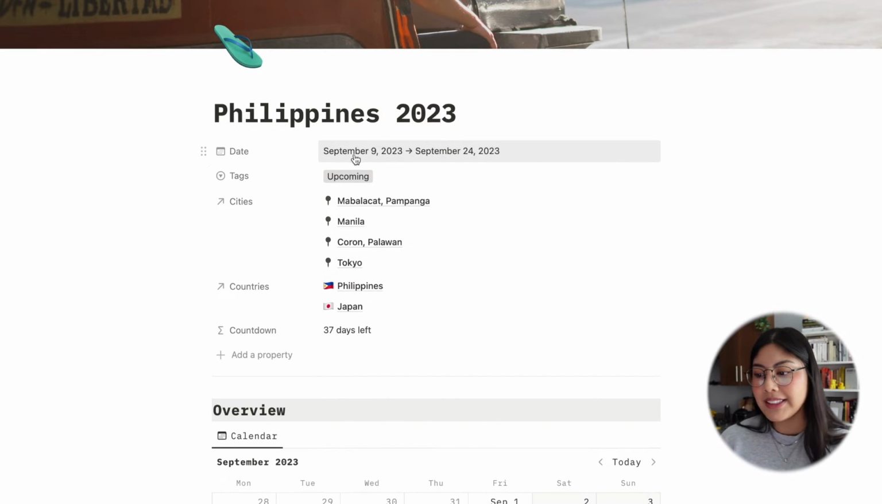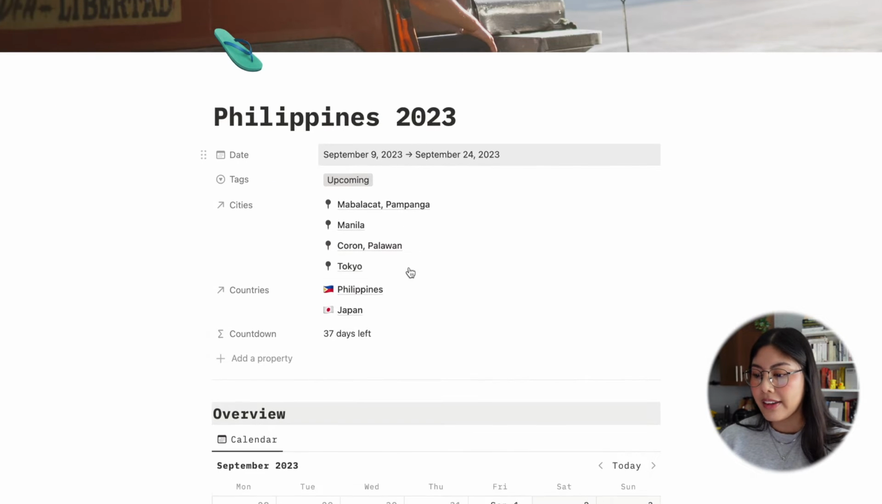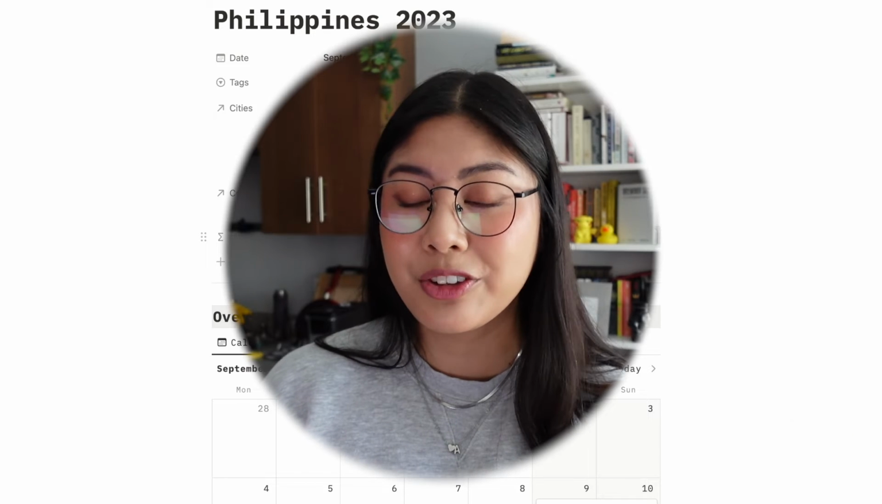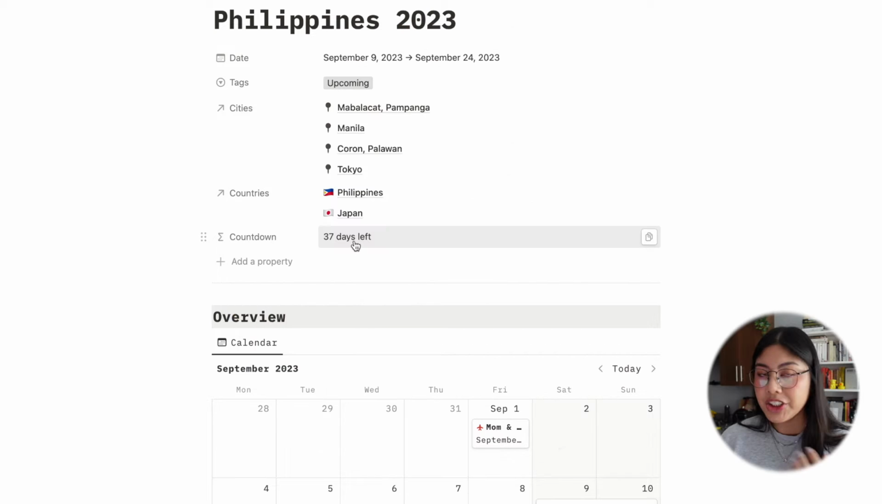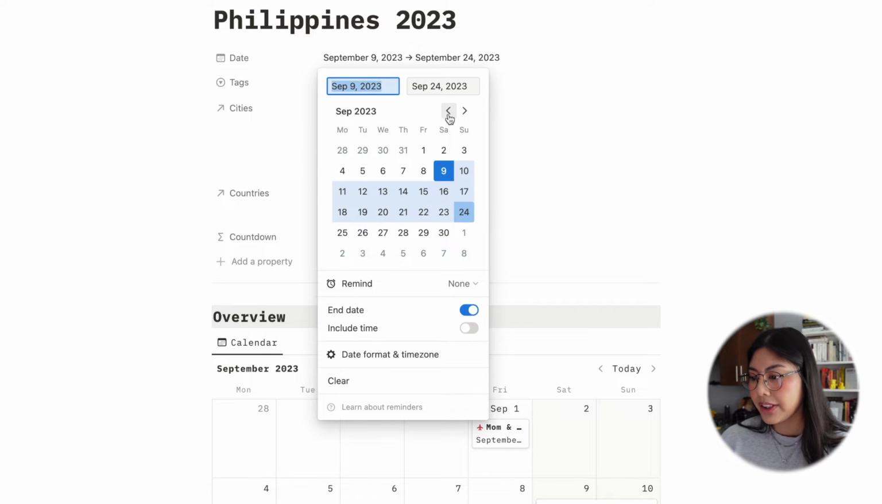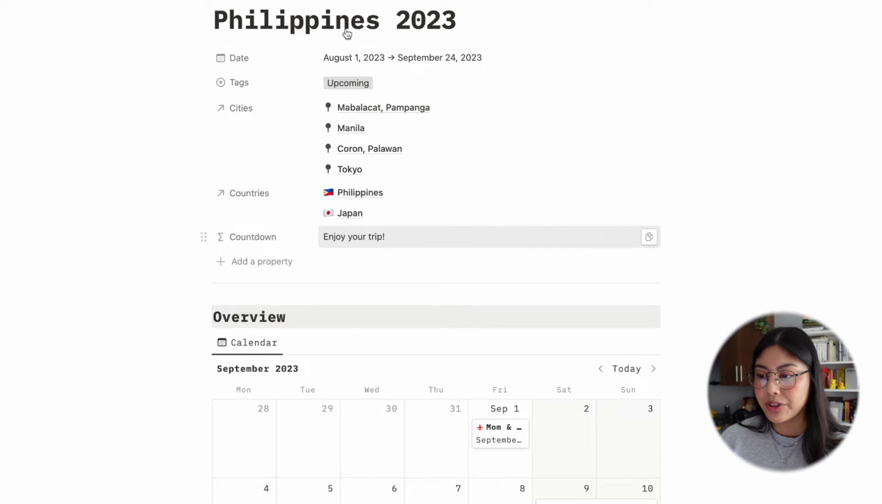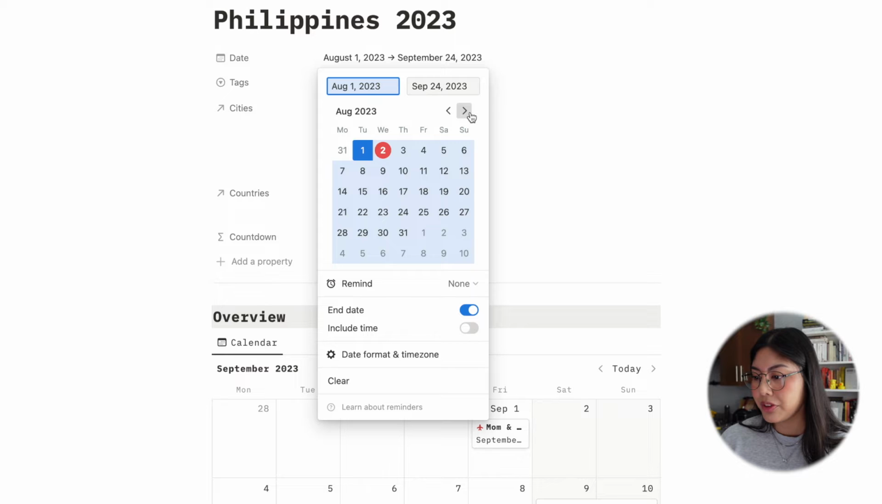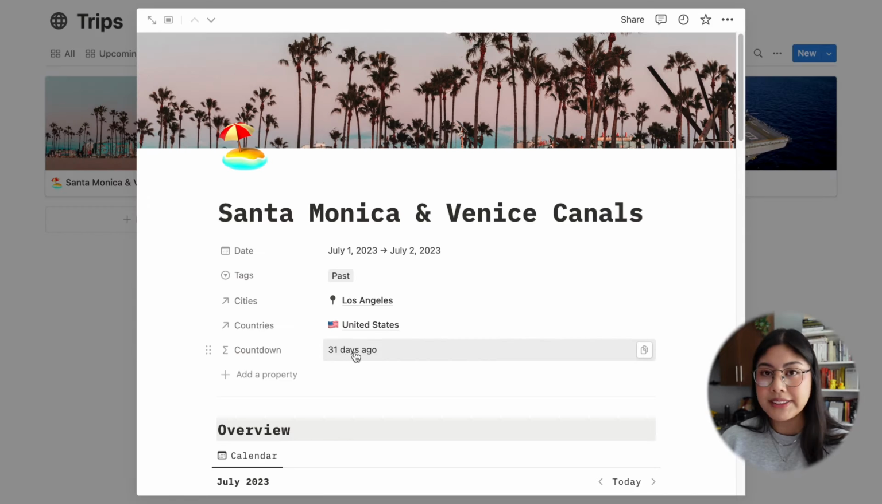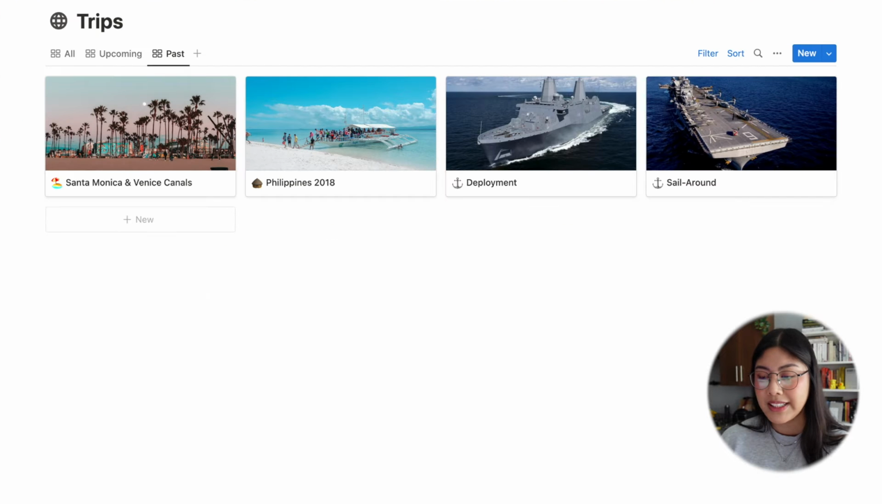But anyway, we have the date, we have the tags, we have all of the cities that we're going to be visiting, and we have the countries that we're going to be visiting. Like I said, we also have this countdown here, and this countdown was 100% inspired by Anna's video. She didn't show how she did the formula, but as a software engineer, I figured out how to do it. Basically, whenever you are currently on your trip, so if I change the dates to like right now, it'll say enjoy your trip, and then if your date has already passed, like if I go into the past trips, it'll say 31 days ago instead of 31 days left.